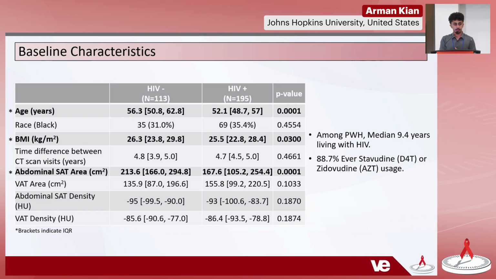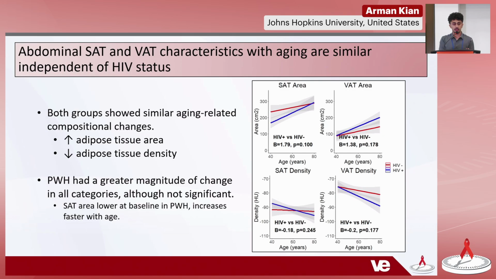So to go into our first results, shown on the right are these linear models comparing people with HIV and those without. The blue line is those with HIV, and the area is shown on top and the density is shown on the bottom. And we generally see here that both of the groups showed similar aging-related compositional changes, an increase in area and a decrease in density. Although it does look like, particularly in that first graph of SAT area over aging, that people with HIV had a greater magnitude of change in these categories, although it was not significant.